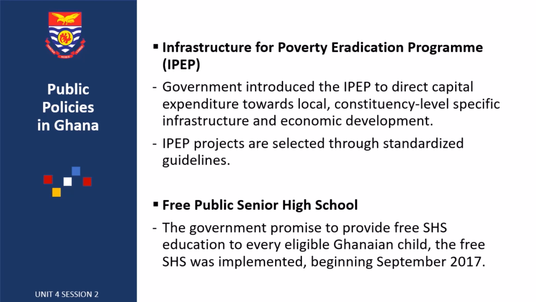This also forms part of the Sustainable Development Goals. There is one of the goals which clearly states free and quality education for all. So by 2030, most countries should have free and quality education for all their citizens, so that we should be able to achieve some level of literacy by 2030. The government introduces this policy geared towards that particular goal or objective.